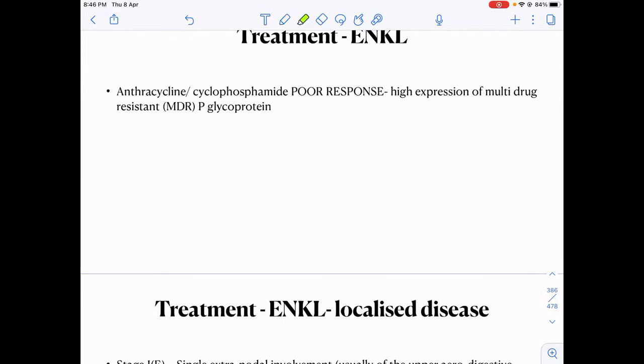Now, what kind of treatment do we give in NK cell lymphoma? Here, what is important to know is that certain drugs cannot act in NK T cell lymphoma. What are the drugs? Anthracycline, cyclophosphamide. They have a very poor response. So CHOP-like therapy will not help. Those having cyclophosphamide, anthracycline will not help in these tumors. Why? Because they have a very high expression of multi-drug resistant P-glycoprotein. These lymphoma cells have a very high expression of MDR P-glycoprotein. So they have a poor response to anthracyclines and cyclophosphamide.